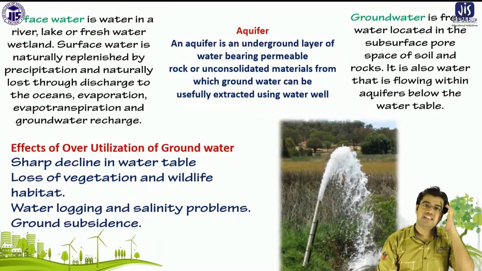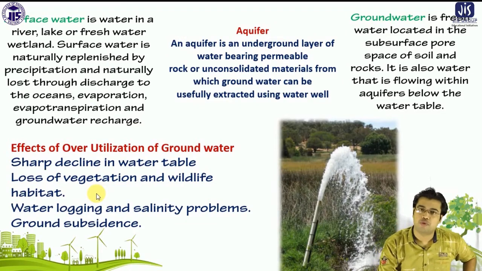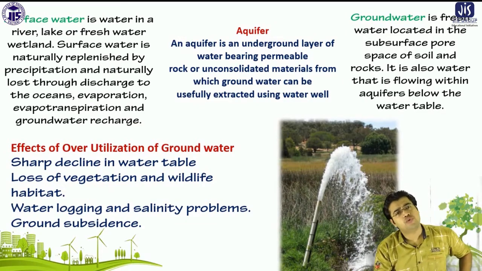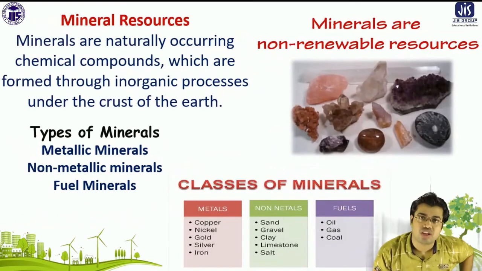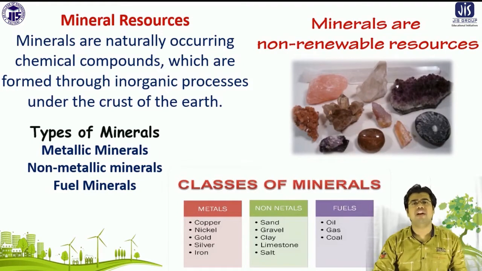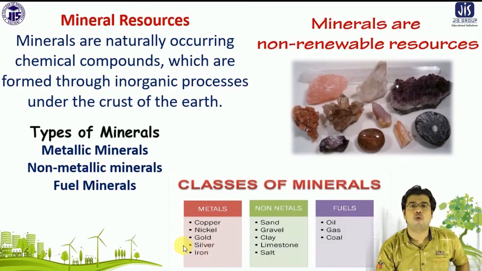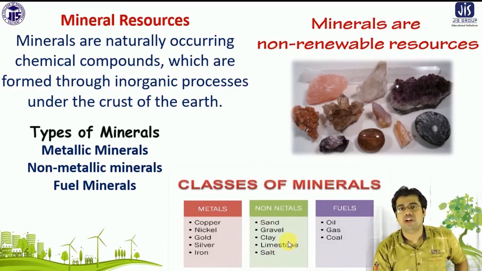There are some problems regarding the overutilization of groundwater and surface water. So we have to use both waters properly, otherwise it is not possible to get a regular source of water. Then the next is mineral resource. Mineral resources are also very much important. Mineral resources are naturally occurring chemical compounds. There are different types, like metals: copper, nickel, gold, silver, iron. They may also be non-metals, like sand, clay, limestone, or salt, and some kinds of fuels are also included in that category, like oil, gases, coal, etc.